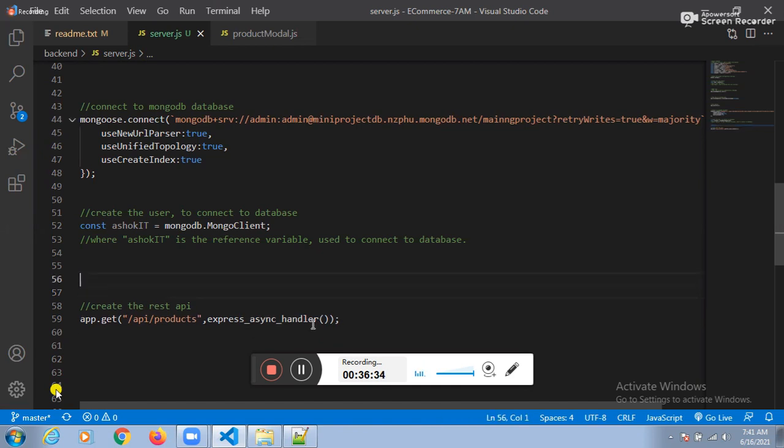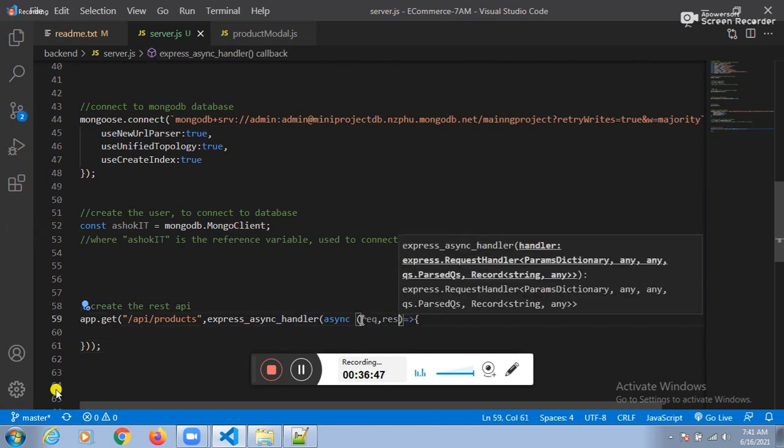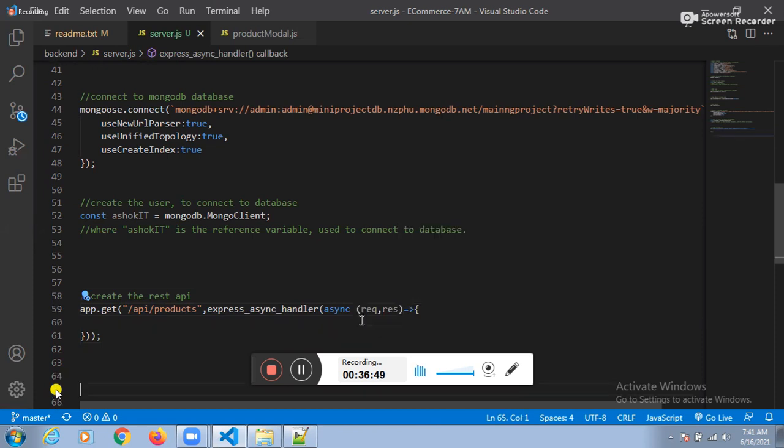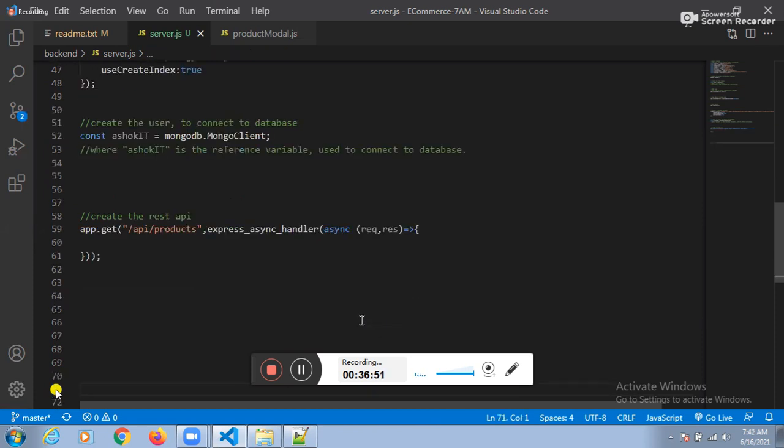So see this one here. How to use that one? Async. Next one is the async. See this one here. How many objects do I need to pass? We need to pass 2 objects. Fine. Whatever data comes from the client will be stored in the request object. How to give a reply to the client? With the help of what? Response object. Fine.